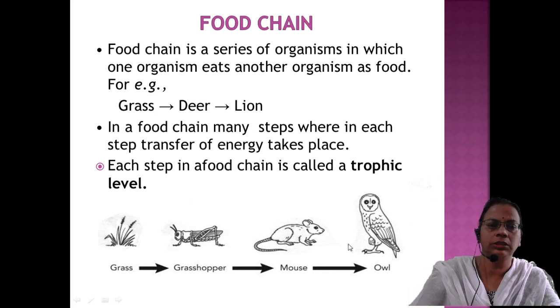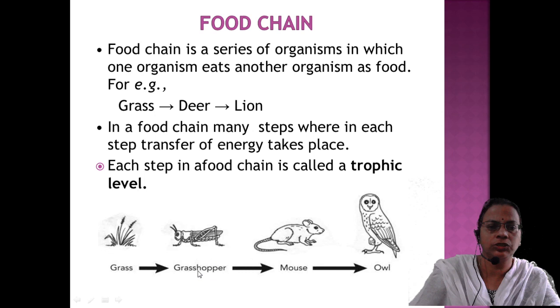So here you see the second diagram, it is a diagrammatic representation only, and whenever you represent, there should be a forward directed arrow mark. Okay, forward directed arrow mark. Never should it be backward, always from producers to the herbivore. Then from the herbivore to the secondary consumers.